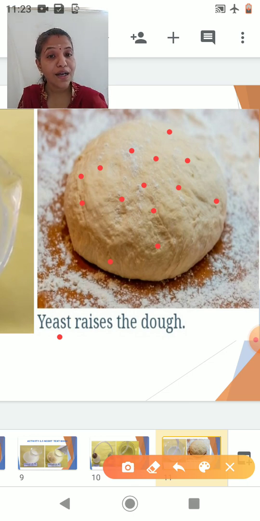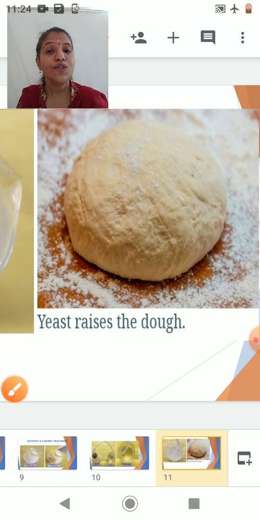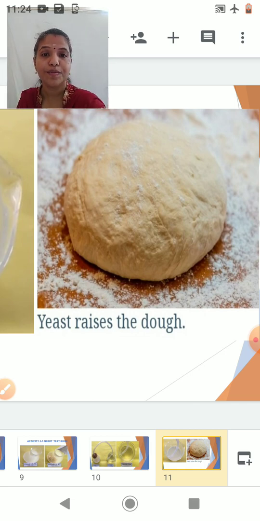Can you see the enlargement of the dough? Now this dough is used for the preparation of breads. When I prepare the bread, whatever carbon dioxide is trapped in this dough escapes, and when it escapes, it gives a porous structure to whatever food materials I prepare. Have you seen the pores in a bread? The pores in a bread are the places where the carbon dioxide was trapped in the dough of that bread. Okay, I hope you have understood this activity too.